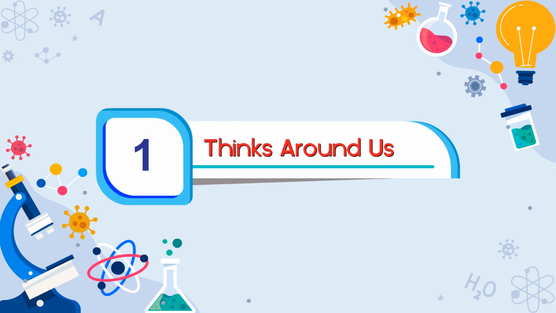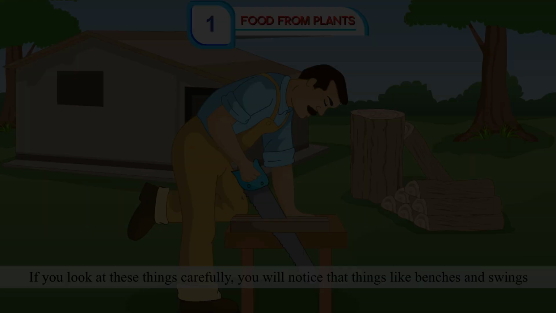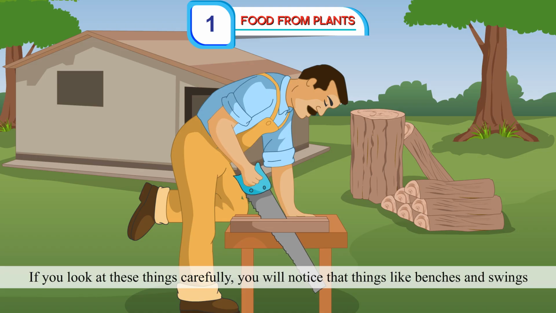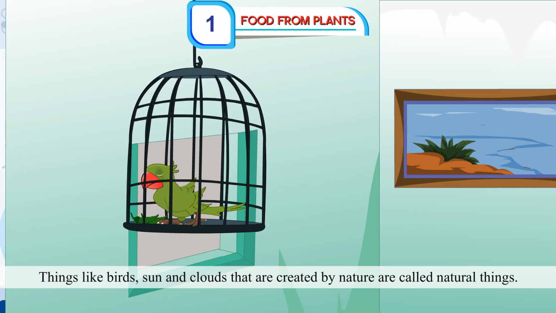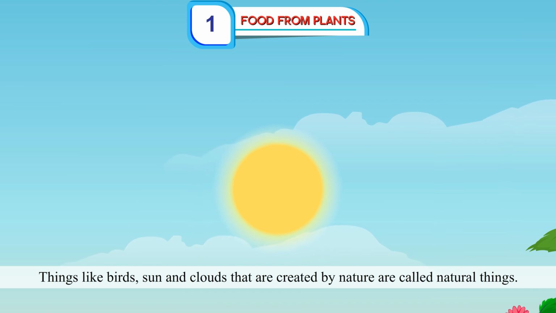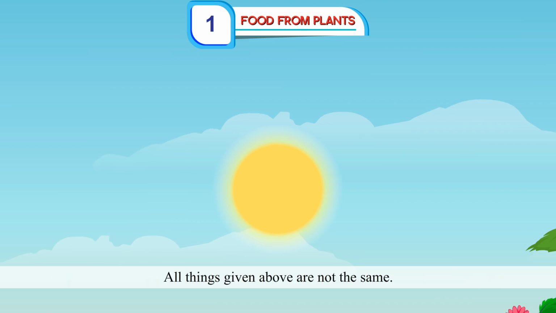Chapter 1. Things Around Us. If you look at these things carefully, you will notice that things like benches and swings are made by men. Things that are made by men are called man-made things. Things like birds, sun, and clouds that are created by nature are called natural things.